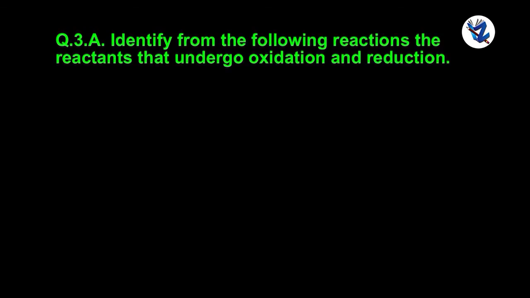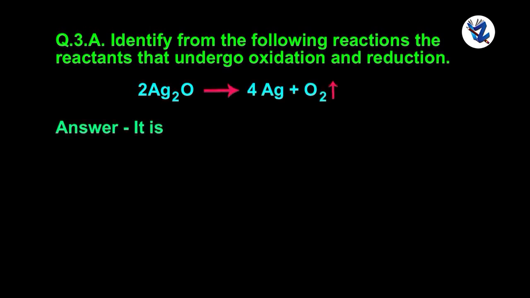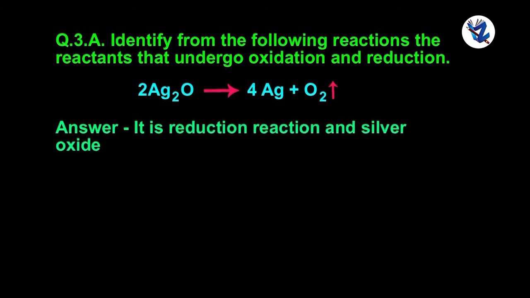Next question. Identify from the following reactions the reactants that undergo oxidation and reduction. 2Ag2O gives 4Ag plus oxygen. It is reduction reaction and silver oxide gets reduced to silver.